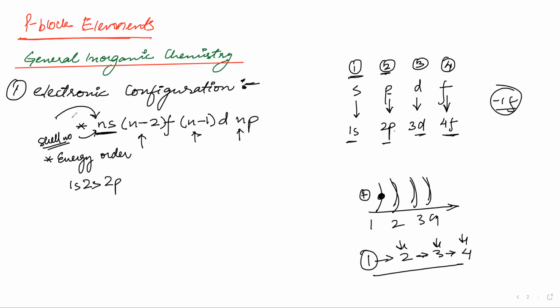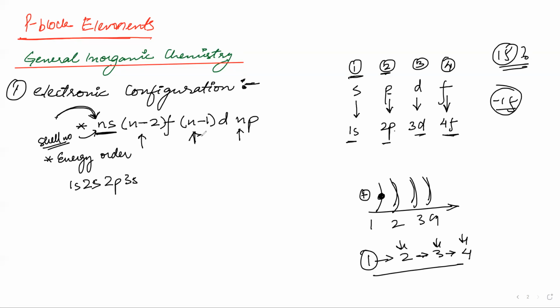Now 2 is over, so we start again and insert 3. So 3s, after that 3p, then 3d. This order should be maintained. Does 1f exist? No, so it will not be there.